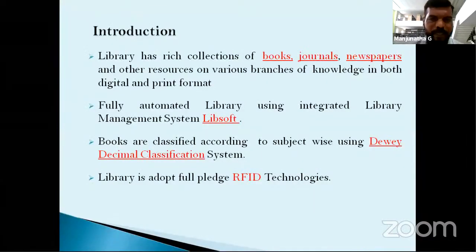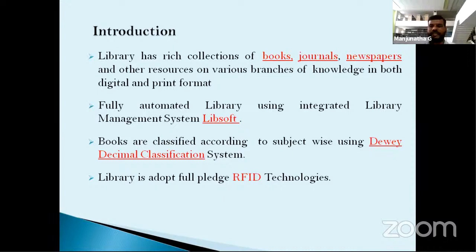Before I enter my orientation class, I will give a brief introduction about what a library is. A library is a collection of sources. Sources means books, journals, periodicals, as well as audio, video, visuals, and electronic and digital information. There are mainly four types of libraries: academic library, special library, national library, and public library. Our library comes under academic library. School, college, and university libraries come under academic libraries.